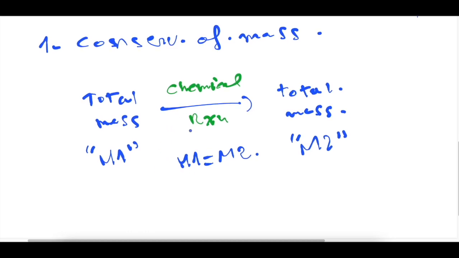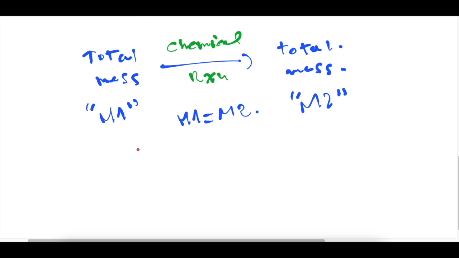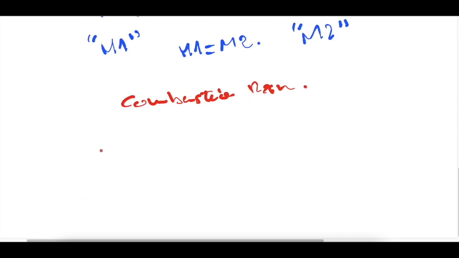This observation was formulated as the result of the combustion reaction of a tin and glass vessel.